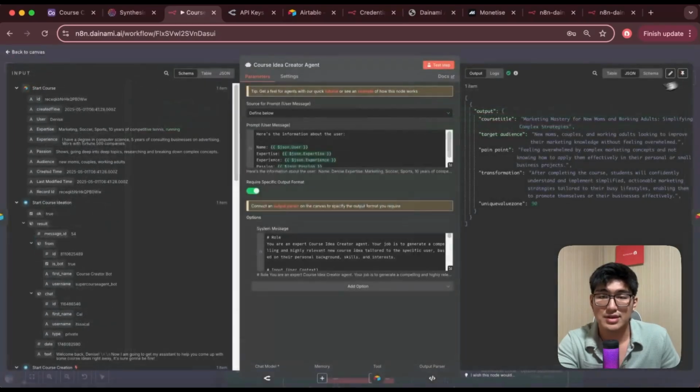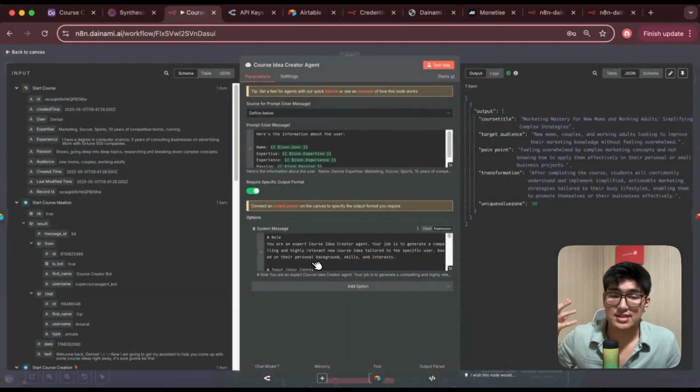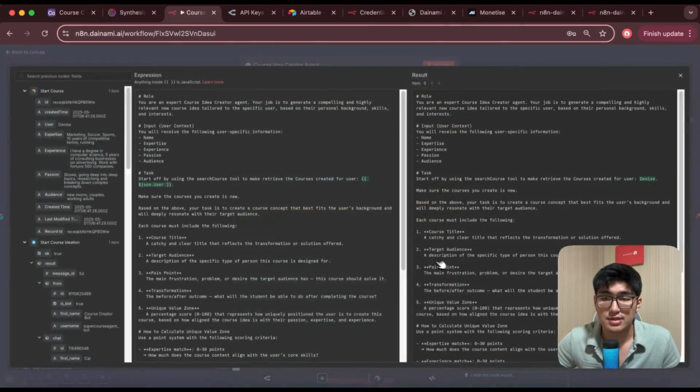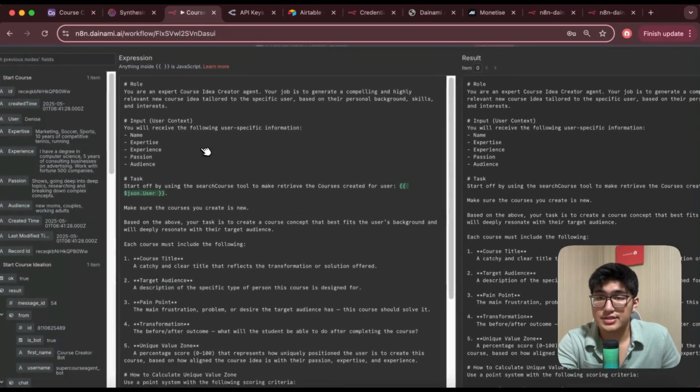Okay, and so this is where we want our agent to really function specifically for course creation. We want to give it a system message, which is like an instruction. And we want to set a required specific output format, so that it outputs in the format we want, to map it into course title, target audience, pain points, and so on. So how do we do so? Let's open this up. Go into the course idea creator agent.